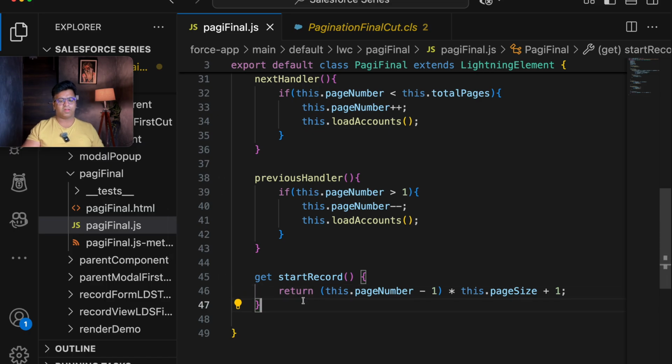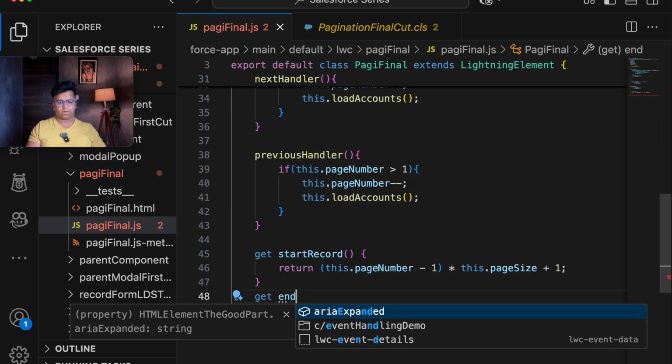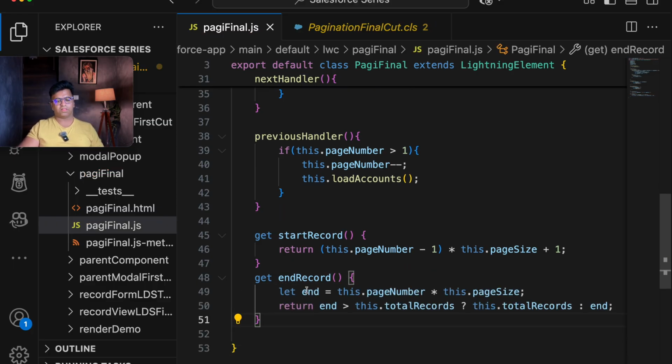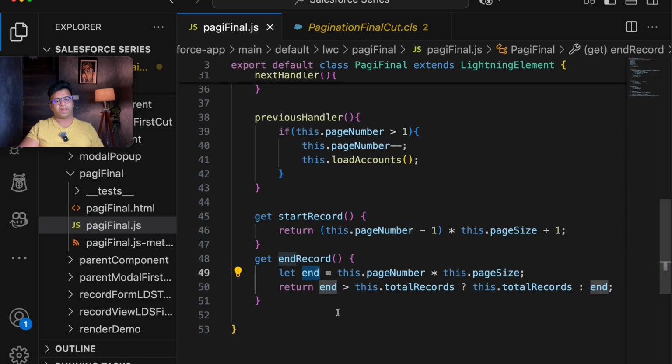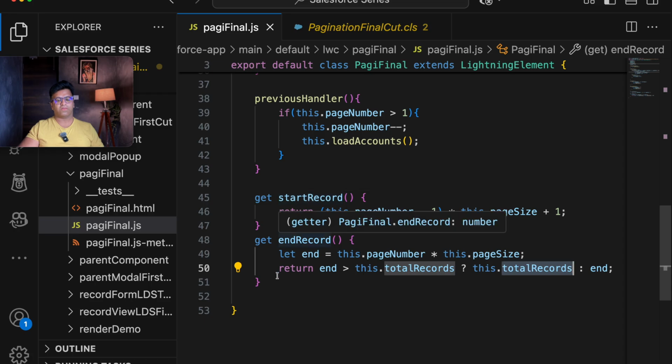And similarly, I will be adding another method, that is getEndRecord. Once we are done with the end record, we will use let end is equal to this.pageNumber into pageSize. So let's assume that your page number is 5: 5 into 5, 25. And I will be returning this: if end is greater than total record, then this.totalRecord, else we will be using the end. So this is how we are getting the starting and ending record.